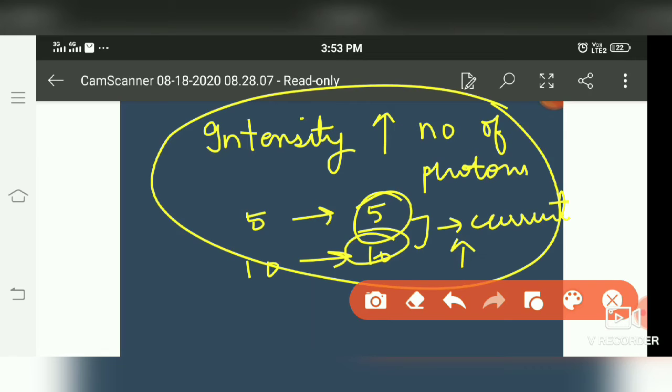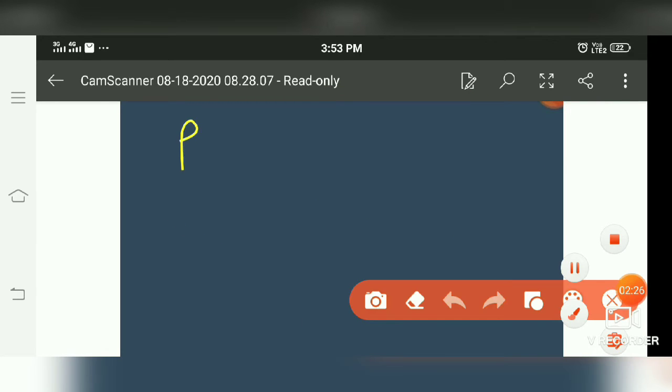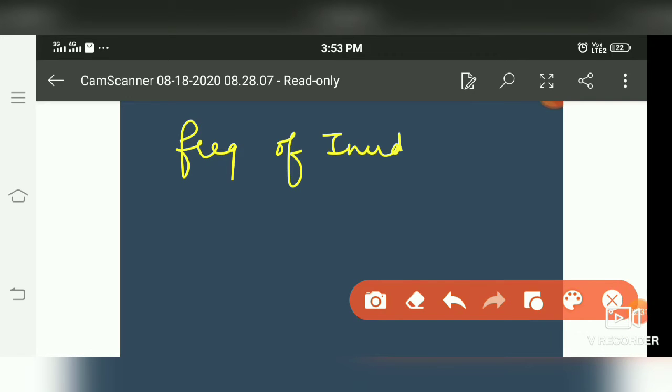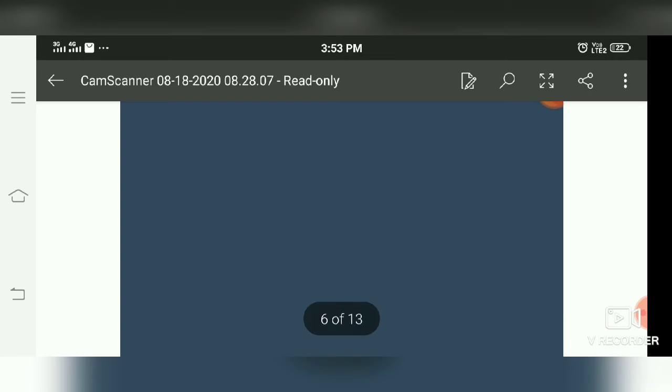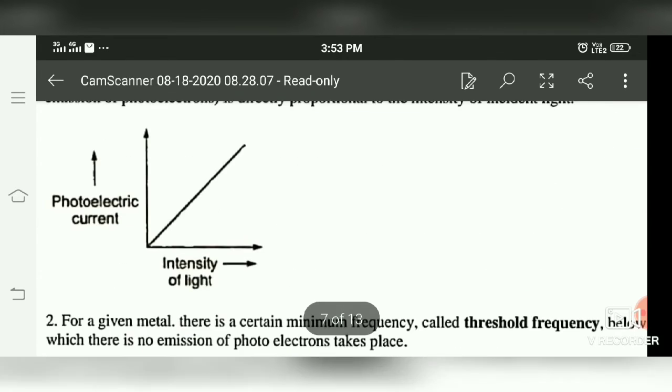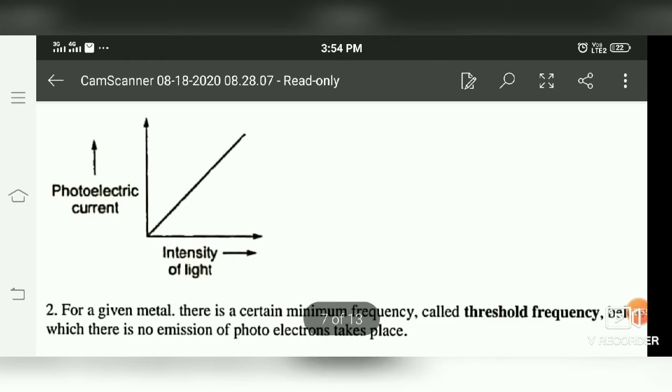But a condition must be here that frequency of incident photon must be greater than threshold frequency. So this is the condition. This is the first law of photoelectric effect. The graph between them is a straight line.